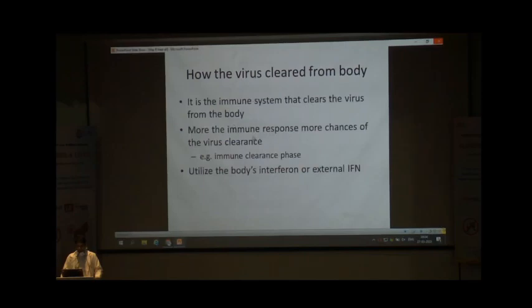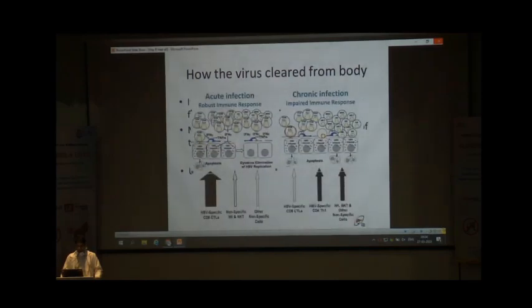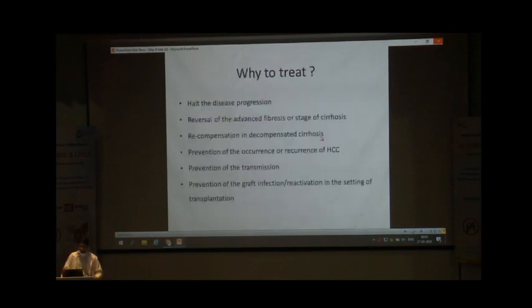More the immune response, more the chances of the virus clearance. Like in patients of acute infection, there is a good amount of hepatitis B virus specific CD8 cells that cause increased secretion of interferon alpha and interferon gamma, and that leads to more rapid clearance of the hepatitis B virus. But in patients with chronic infection, there is exhaustion of the hepatitis B specific CD8 cells, and there is minimal secretion of interferon, so there is no cytotoxic activity, and hepatitis B virus DNA doesn't clear in the chronic phase.